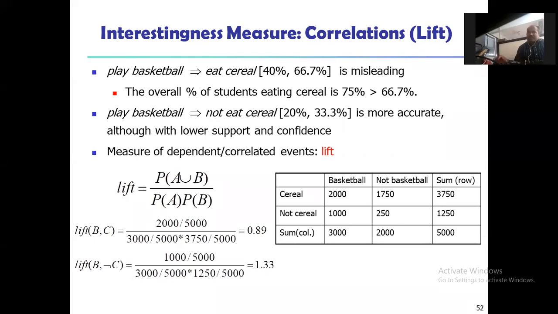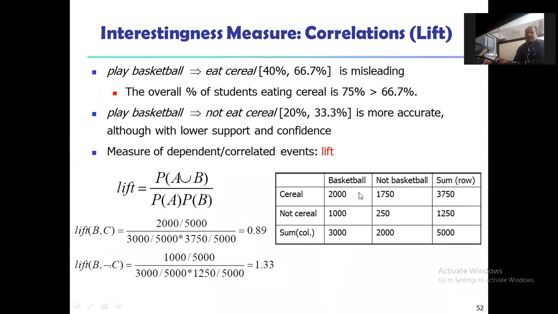Now here you can see the table we have given, with basketball and not basketball, and again the sum. For cereal, for the basketball we have 2000, and for not basketball we have 1750, and the sum of these two is 3750 here. And for not cereal, the basketball we have 1000, and not basketball we have 250. So the sum of these two is 1250 here.